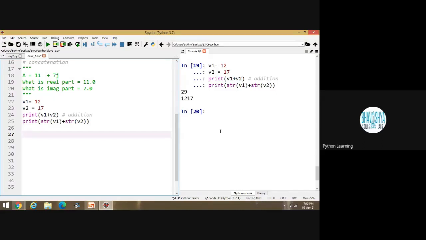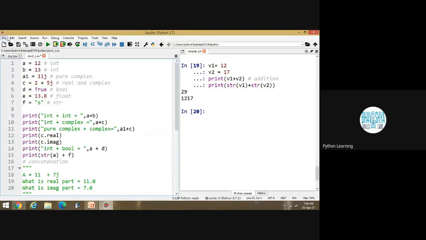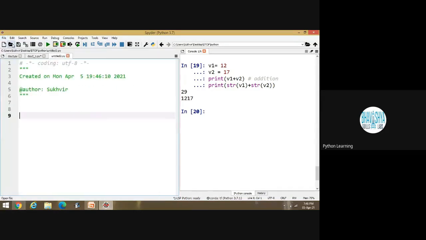Basically, what the system is doing: 12 is a string, it's not a number. Just like Ajay plus Singh gives Ajay Singh. Sir, for concatenation we have to use str before that? Yes, you have to write str. One more thing: if you already have a string, then it will concatenate with each other. No problem. One more thing I would like to discuss related to this, so that we can make these contents clear.